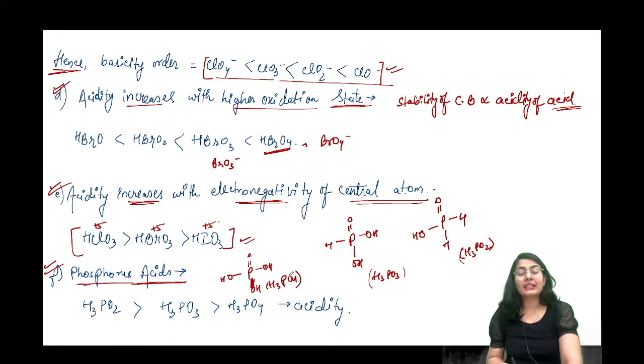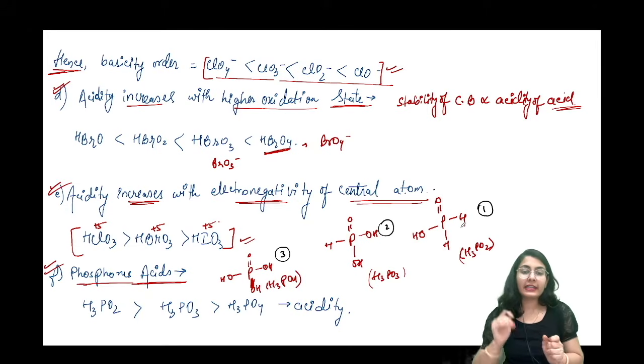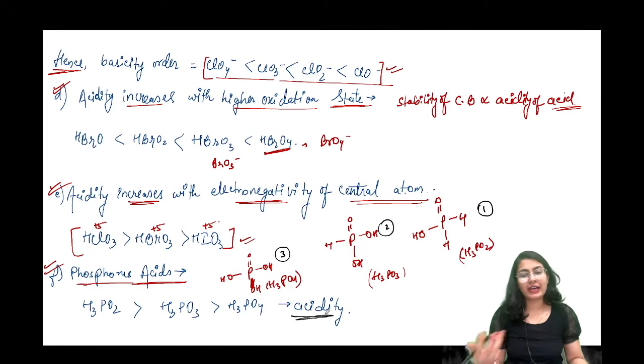So that is why its basicity: here the basicity was 3. Here the basicity was 3. Here the basicity is 2. Here the basicity is 1. And basicity is decreasing like this, okay, but what about acidity? Guys, the basicity of an acid is the number of protons it can give or furnish in water. But acidity is the property by which it leaves a proton faster or slower.